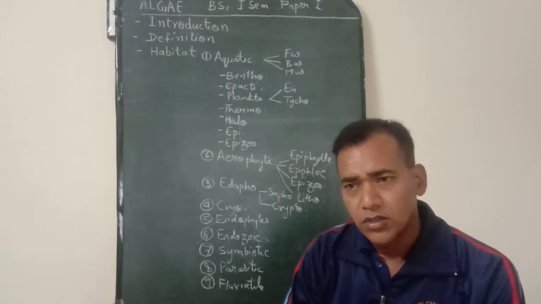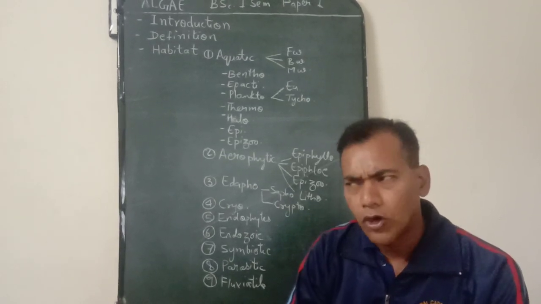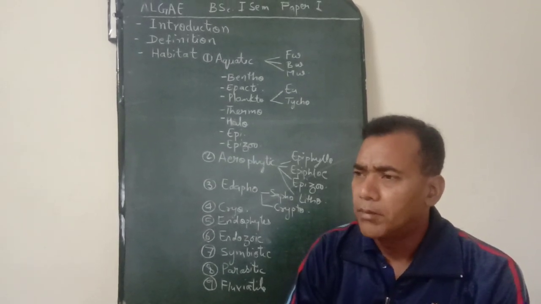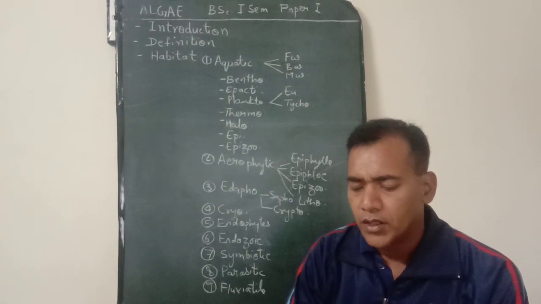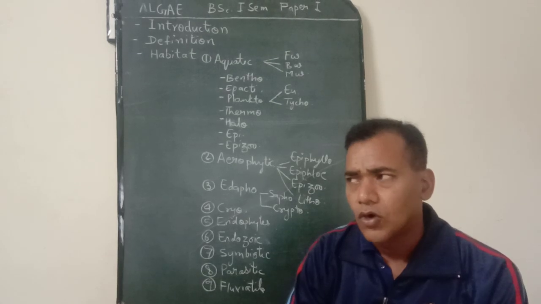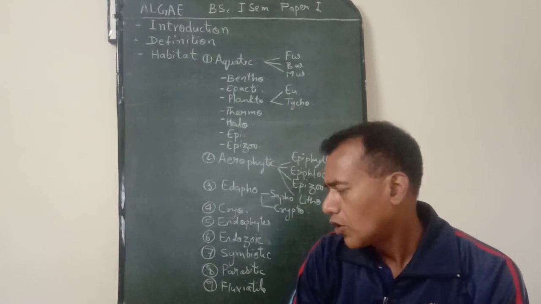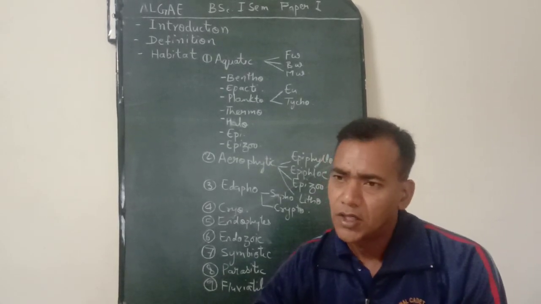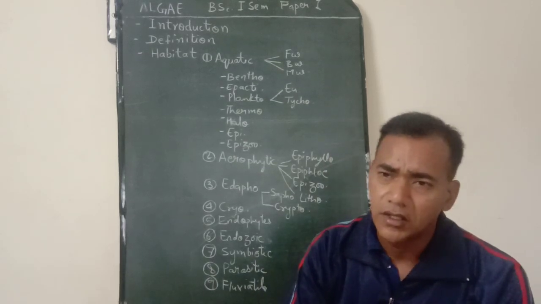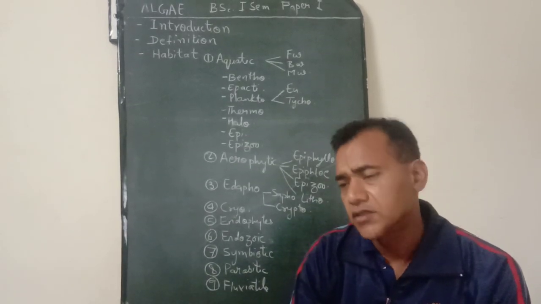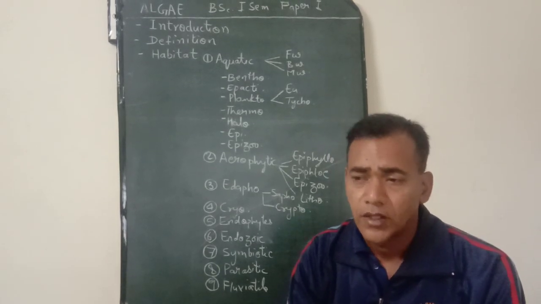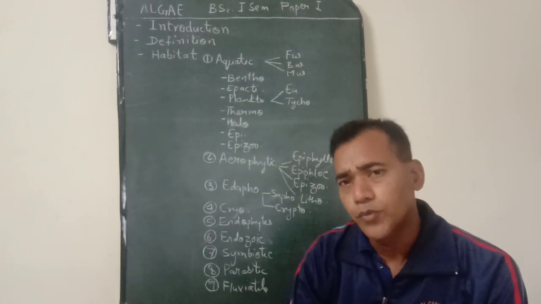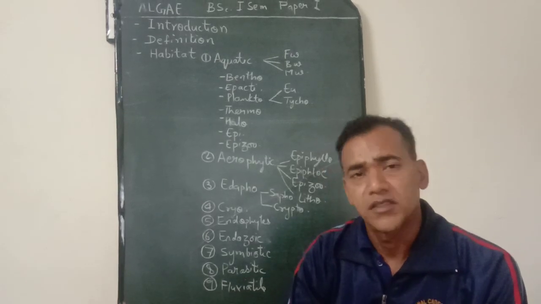The zygote divides by either mitosis or meiosis, but they do not divide further to form an embryo. They have a distinct alternation of generation. Alternation of generation is the alternation of sporophytic and gametophytic generations, and these two are independent of each other. So kindly remember all these points in your mind when we are discussing algae.